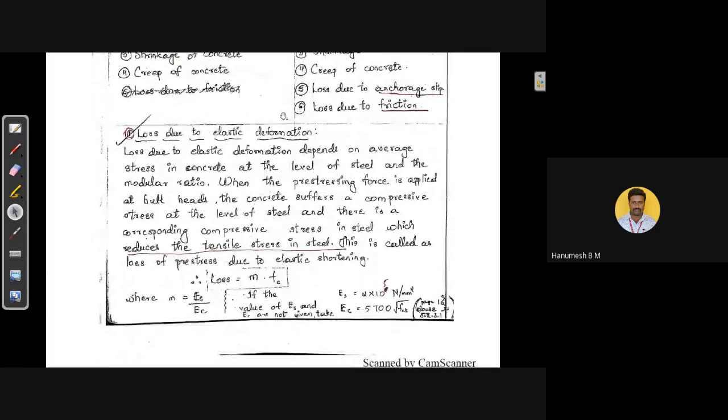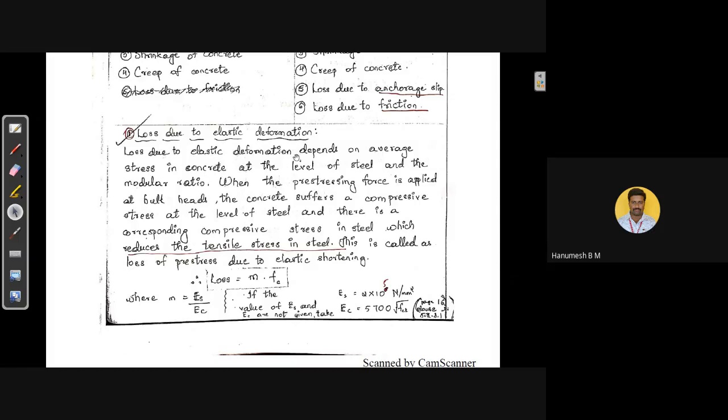First we shall consider the loss due to elastic deformation. Loss due to elastic deformation depends on the average stress in concrete at the level of steel and the modular ratio. This is the main loss which will govern based on the modular ratio. Modular ratio means it is the ratio of Young's modulus of the steel to the Young's modulus of the concrete. That is defined as modular ratio.